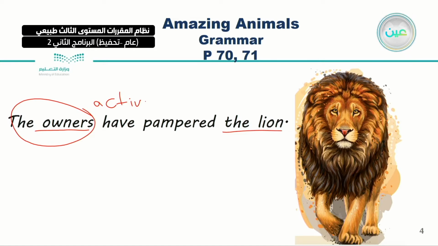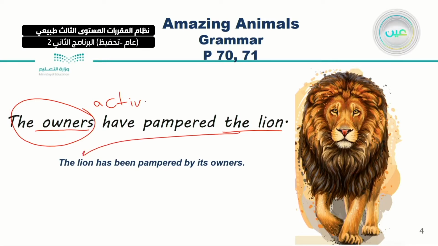Now look at this sentence. What happened? The lion has been pampered by its owners. What happened to the lion? I moved the lion from being an object to subject.